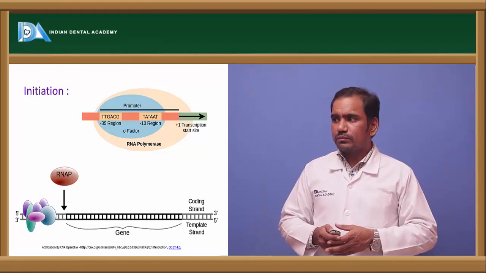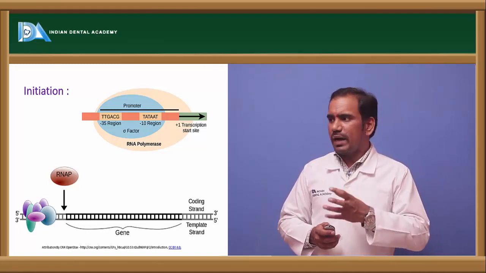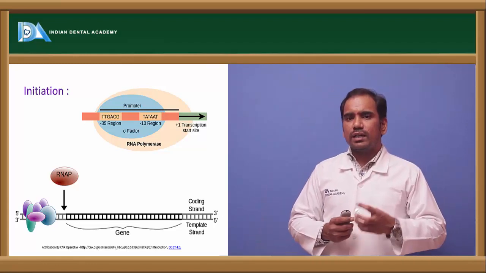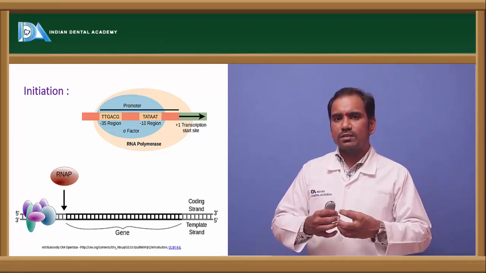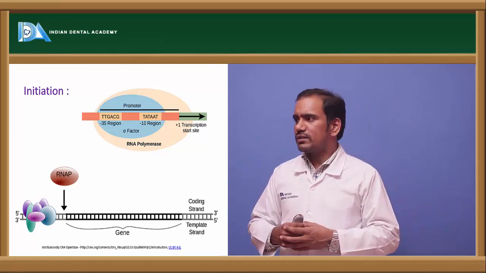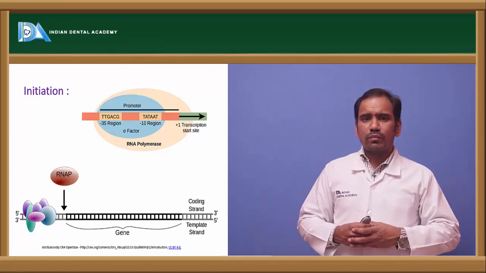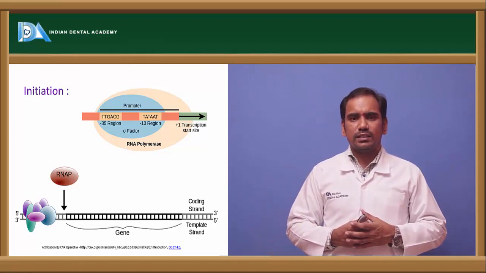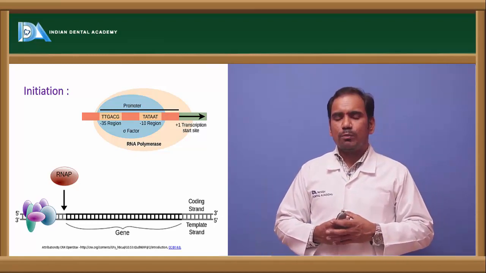The RNA polymerase binds with the minus 35 sequence, and after that it slides from the minus 35 sequence and covers the minus 10 region, where the sequence is TATAAT. It covers up to that sequence.